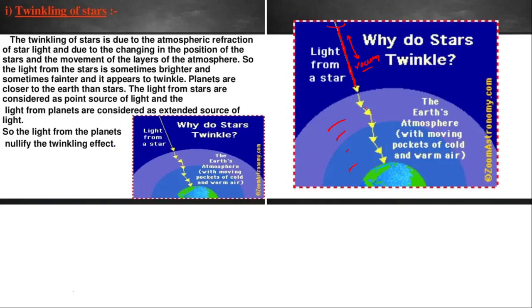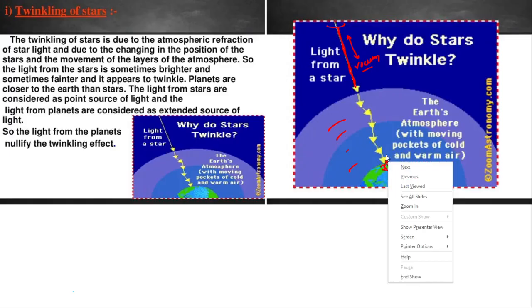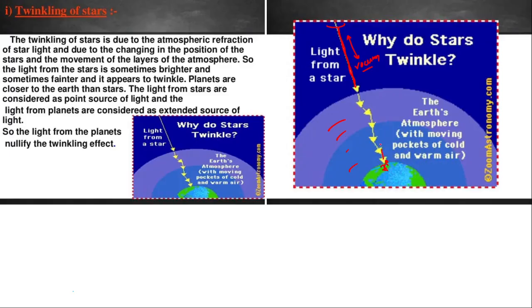It will undergo refraction, that is, bending will take place. Finally, it will reach the earth surface or the observer who is standing on this earth. When we trace in a reverse direction, the position of the sun is in its apparent position, right? Due to this shifting of this distance, we will feel the twinkle effect. Clear?